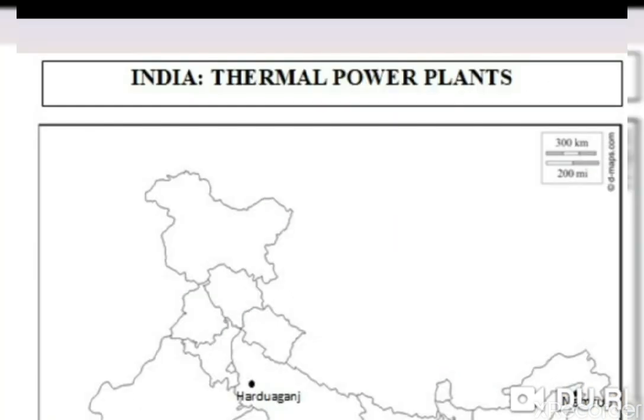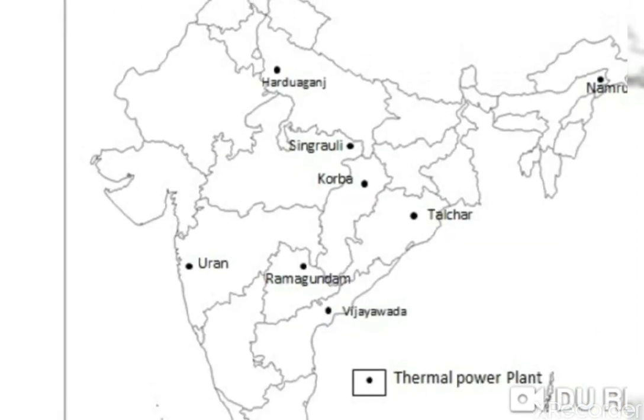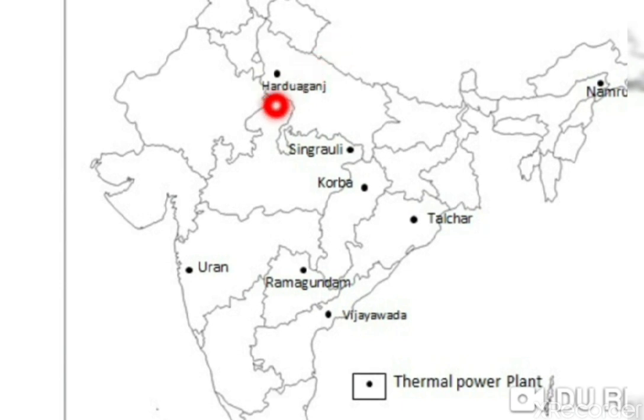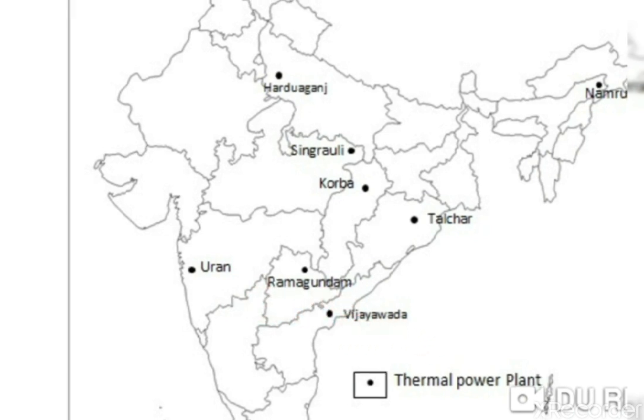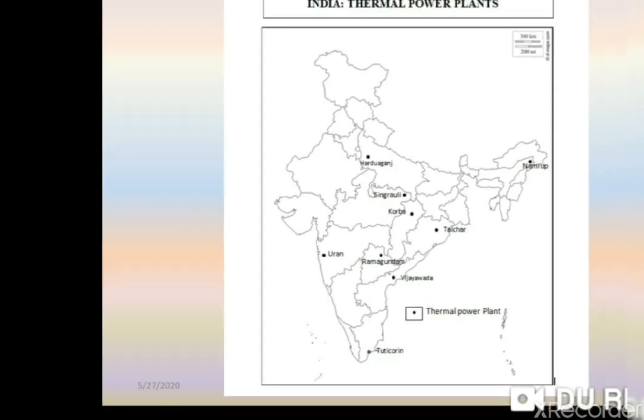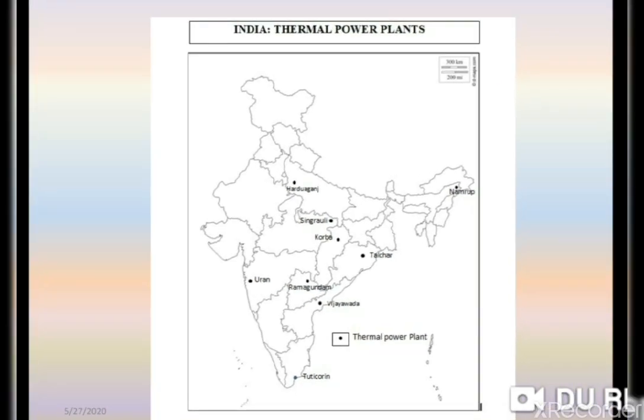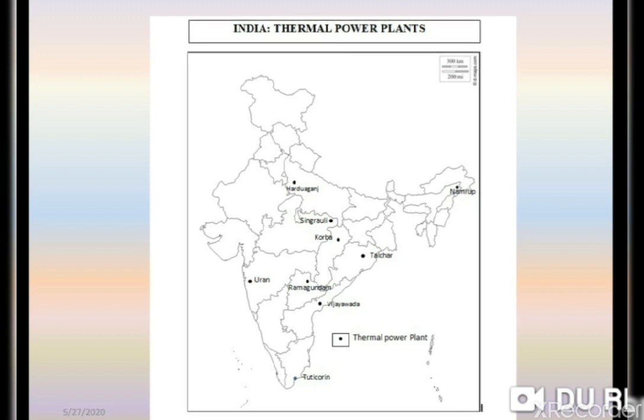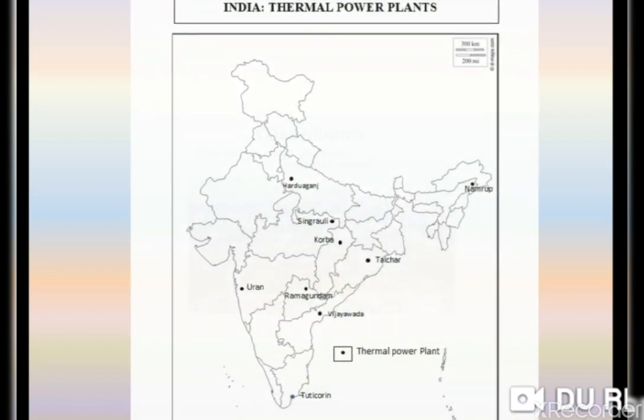Here you can see this is Harduaganj, Singrauli, Korba, Tekar, Namrup, Uran, Ramagundam and Vijayawada. These are the thermal power plants where electricity is generated by the coal.